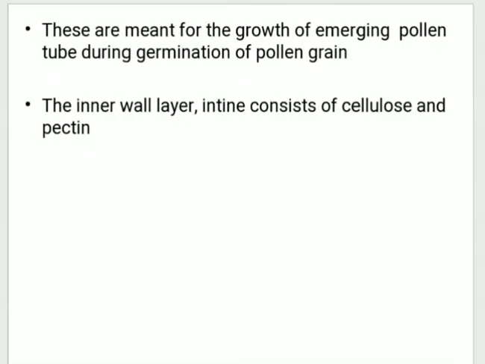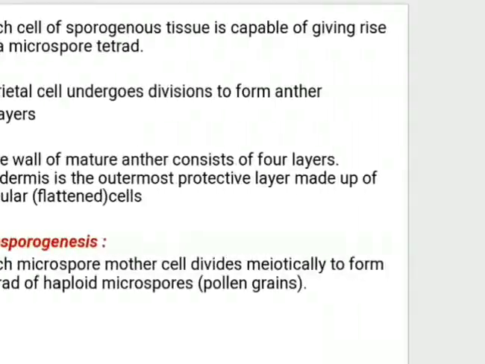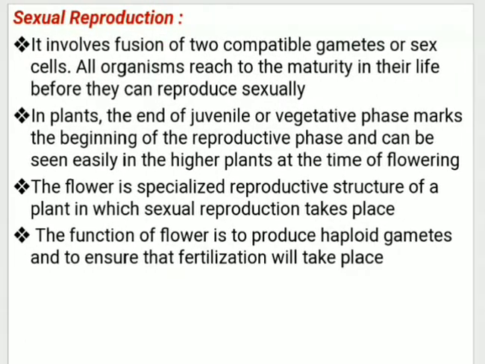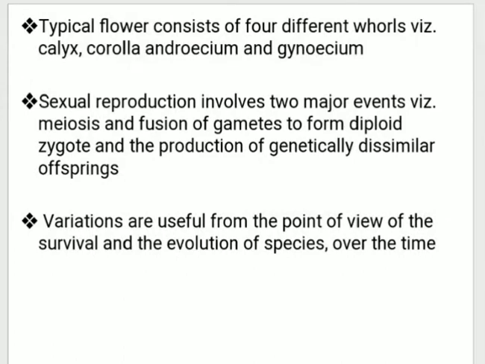Okay, so up to this, we have started with sexual reproduction, then we have seen the TS of anther, and then we have seen pollen grains, the structure of pollen grain. So whenever you start preparing notes as far as sexual reproduction is concerned, first you will write that it involves fusion of 2 sex cells. Next you will write that flower is the specialized reproductive structure of a plant in which sexual reproduction takes place, and the function of flower is to produce haploid gametes and to ensure that fertilization will take place. So you will write these 3 points.